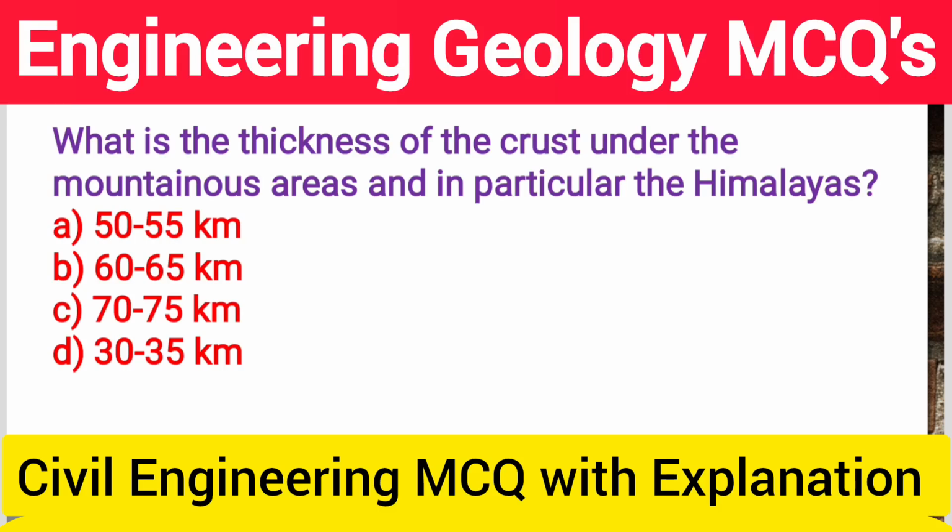Today we are going to see the MCQ related with engineering geology. So the first question, what is the thickness of the crust under the mountainous areas and in particular the Himalayas? Option A 50 to 55 km, option B 60 to 65 km, option C 70 to 75 km, option D 30 to 35 km. In Himalayan regions, the earth crust under the mountainous areas, so the answer is 70 to 75 kilometers.